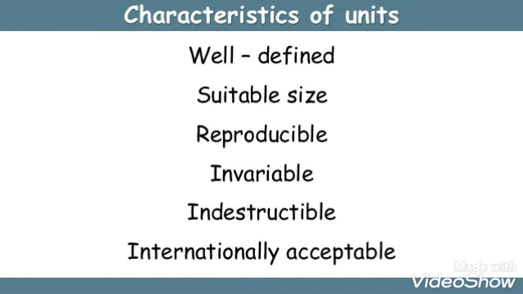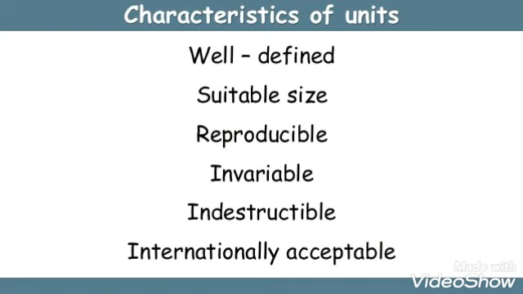The next topic is characteristics of a unit. A unit should be well defined. It should be of suitable size. Now, what is the meaning of suitable size? Let us say, for example, there is a distance of 1000 meters, or I can say a distance of 1 kilometer. So, what is more suitable, 1000 meters or 1 kilometer? The answer would be 1 kilometer. So, in some situations, kilometer is a much more convenient size.